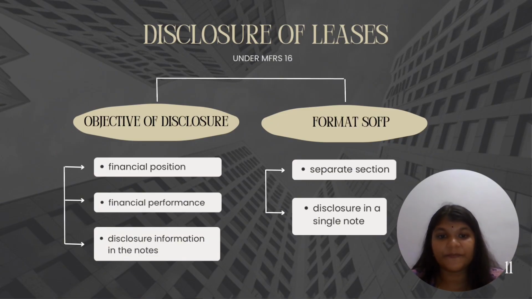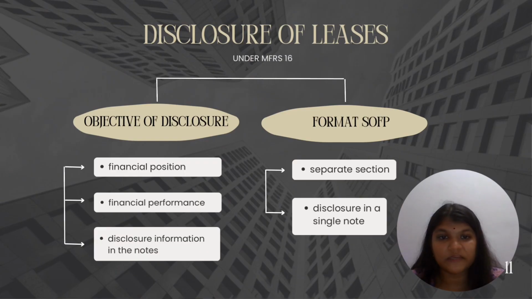Next is financial performance. It explains how lease influences the profit or loss of the company. It involves reporting lease expenses, interest on lease liability and depreciation of ROU asset in the statement of profit or loss. This helps stakeholders assess how leasing impacts profitability and performance metrics.